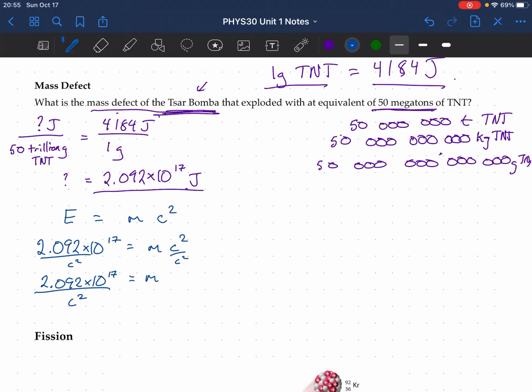I just type that in, 2.092 times 10 to the power of 17, close the brackets, divided by 3.00 times 10 to the power of 8, in brackets, square that. 2.32 kilograms.